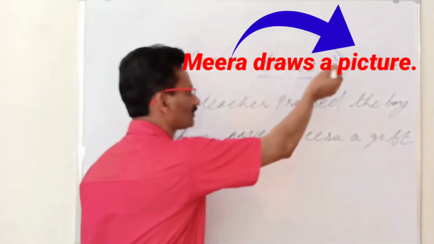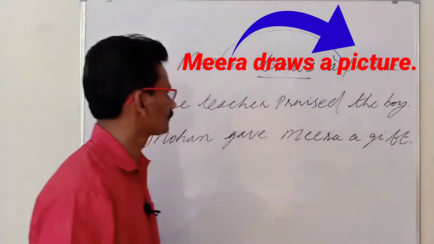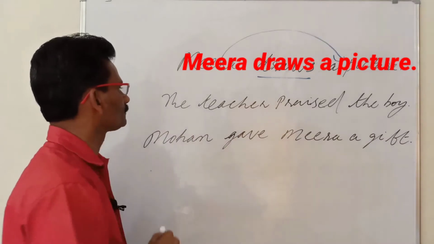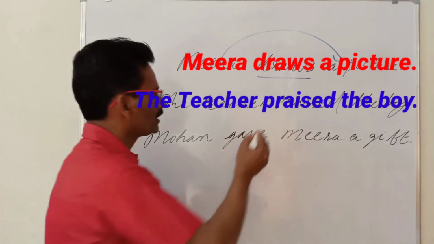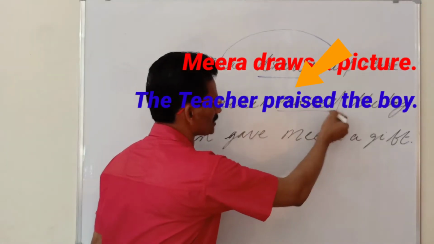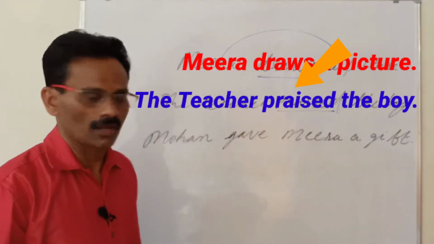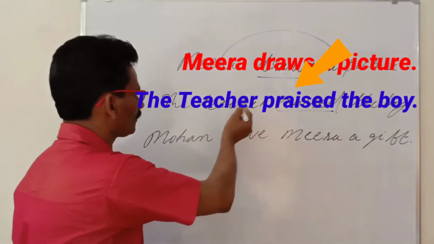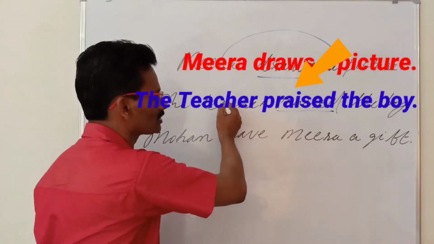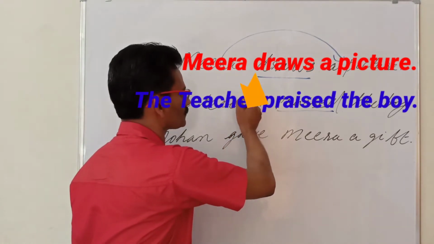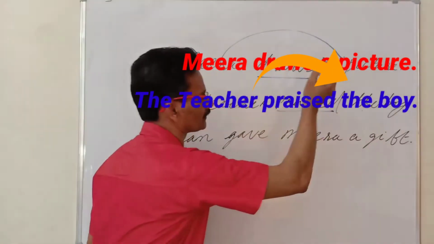There is a receiver of the action. Look at the second example. The teacher praised the boy. Here in this sentence, praised is the verb, and the subject of the verb praised is the teacher. The action of the teacher passed from subject to object.